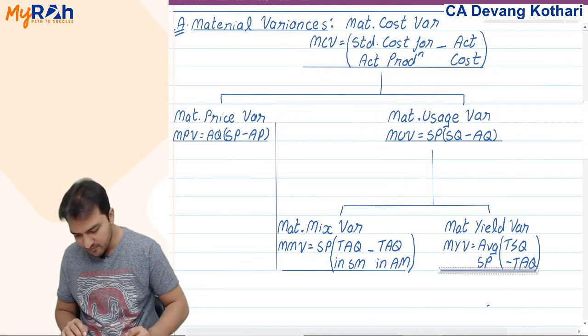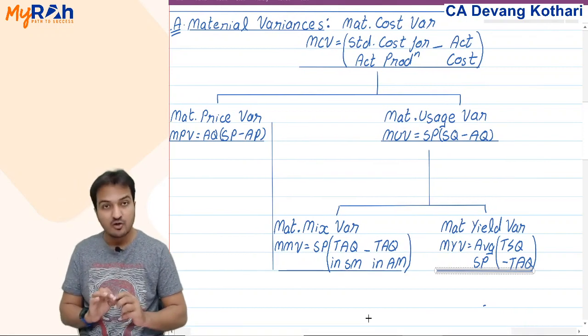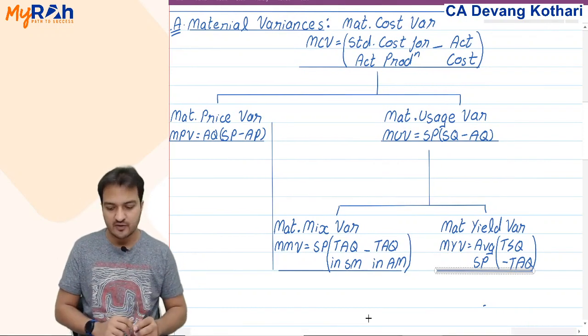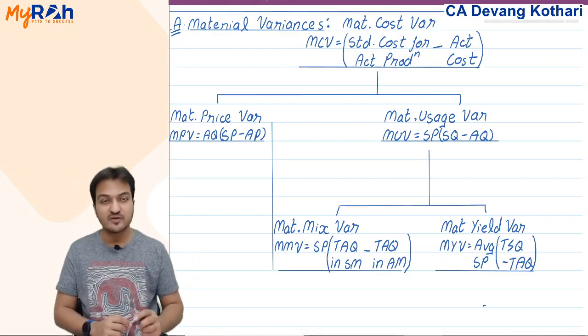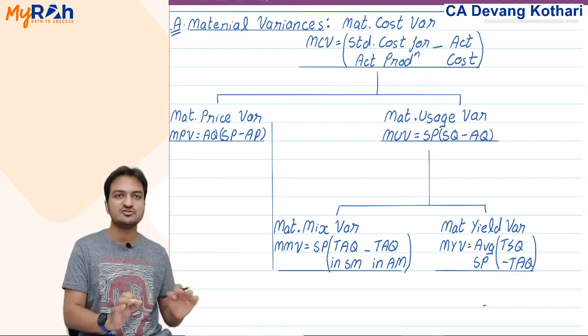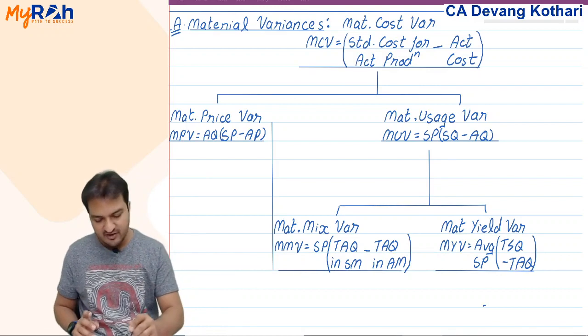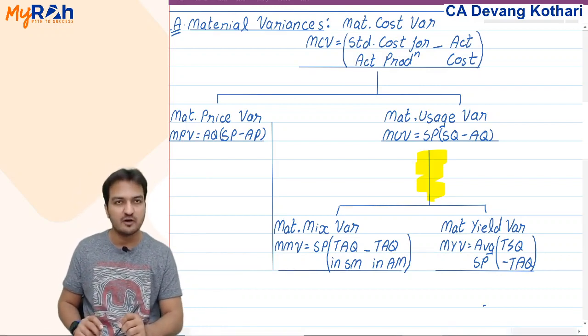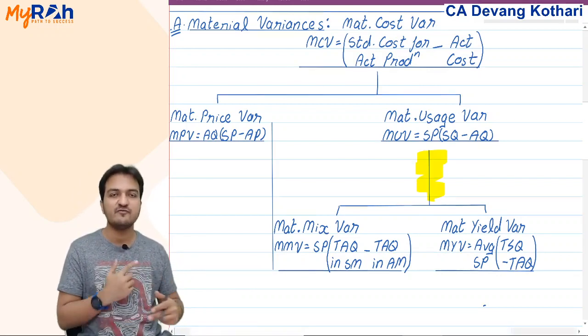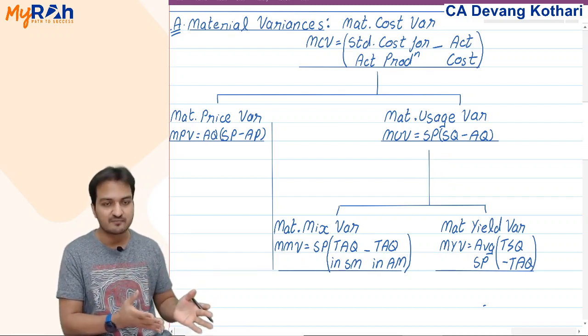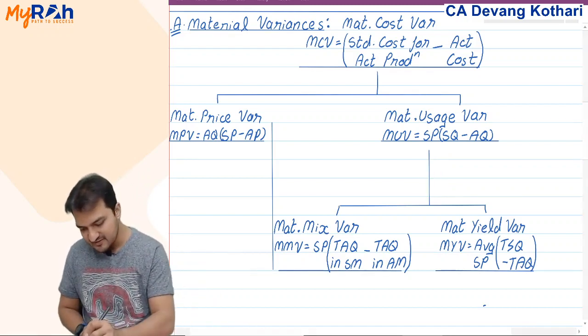We'll just copy down the formulas first. Consider this as your formula chart for material variances. Right now, when you're just copying the formulas, you will copy this as just a formula chart. So you need not leave this space in between here. I am leaving space because I will be giving my explanations and solving questions in that. Right now, you just copy down this as a formula chart.